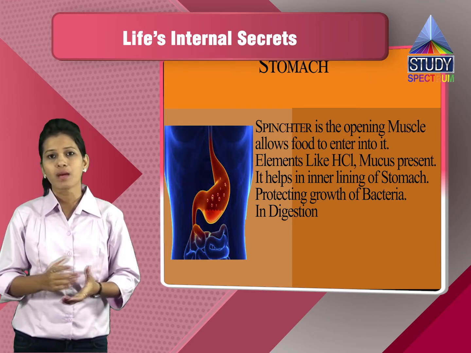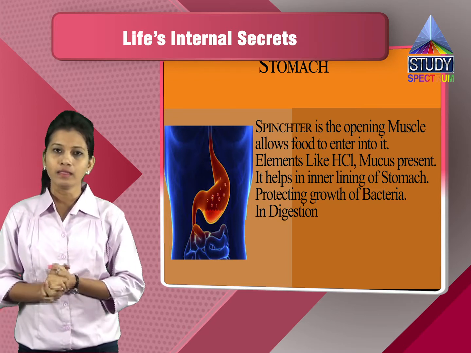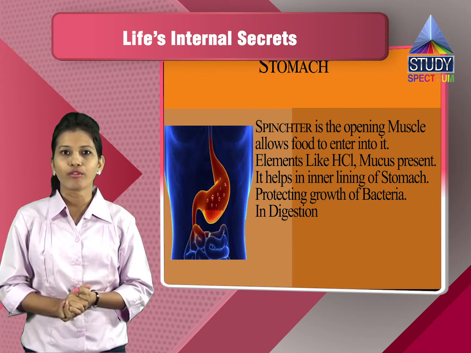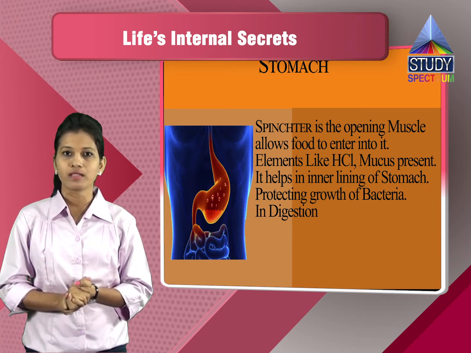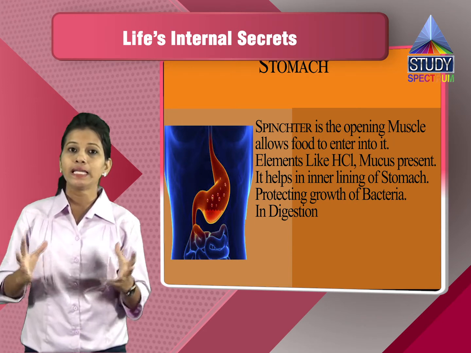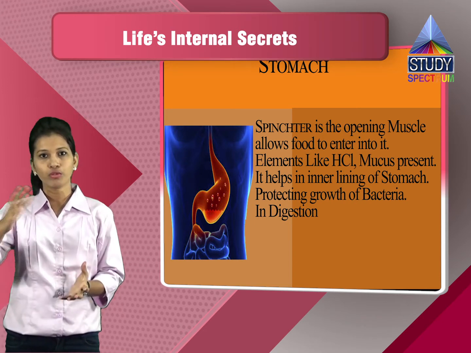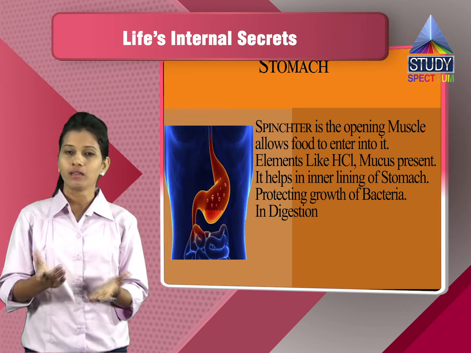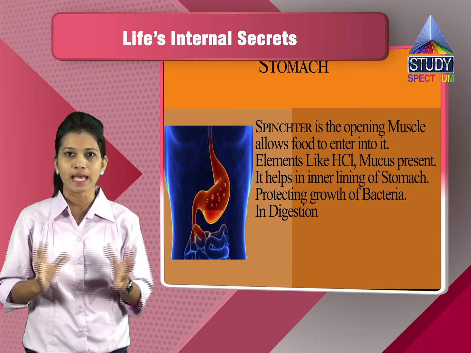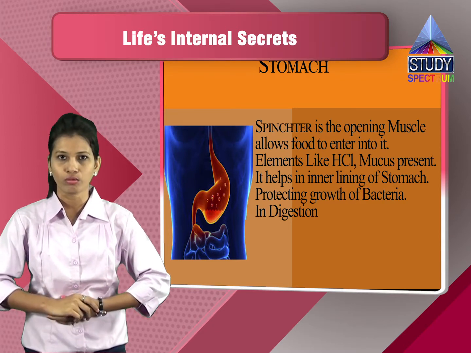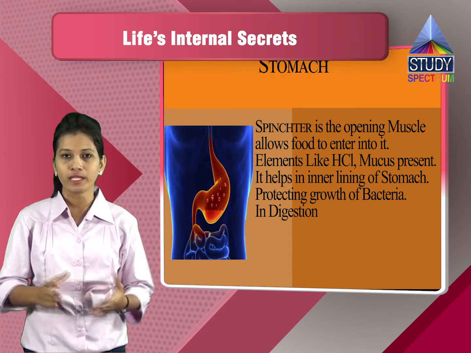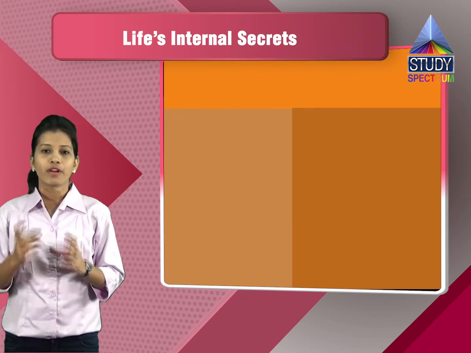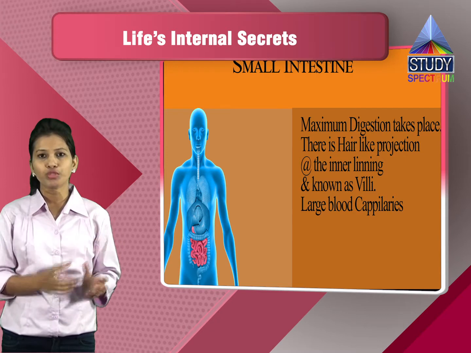Inside, the main digestion takes place, and here we have certain elements like HCl which is produced. This hydrochloric acid and the mucus which is produced by the goblet cells of the stomach are helpful in protecting the stomach. The mucus helps in protecting the inner lining of the stomach, as well as HCl helps in preventing the growth of bacteria. It creates an acidic condition because of which the bacteria do not grow. Also, HCl is helpful in the digestive process, which we will see later in the digestion. Then through the stomach, the food enters into the small intestine.